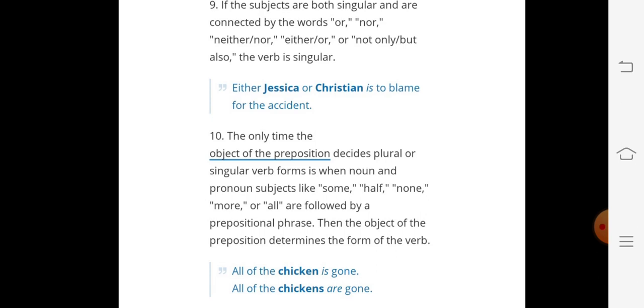When a prepositional phrase is used in a sentence, we have to use the verb according to the subject. All of the chicken is gone is singular. Chicken is used. And when we say all of the chickens, then we are using are.